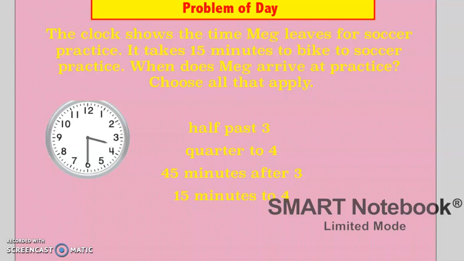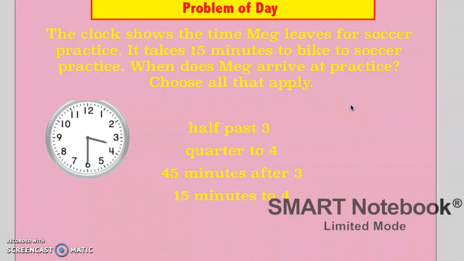Now, let's take a look at our problem of the day. The problem of the day says, the clock shows the time Meg leaves for soccer practice. It takes 15 minutes to bike to soccer practice. When does Megan arrive at practice? So it says choose all that apply.